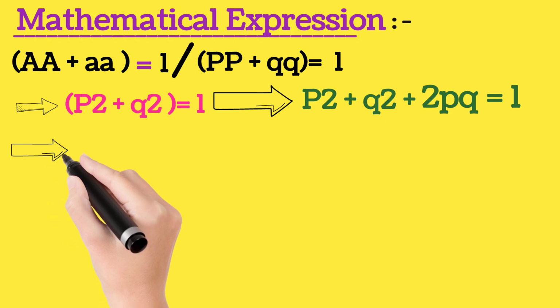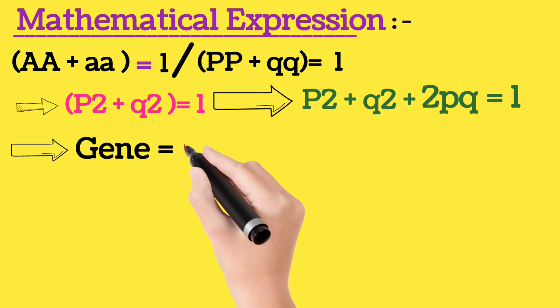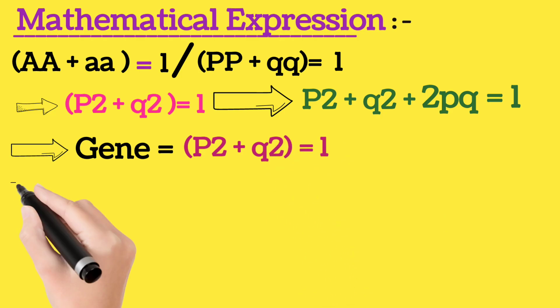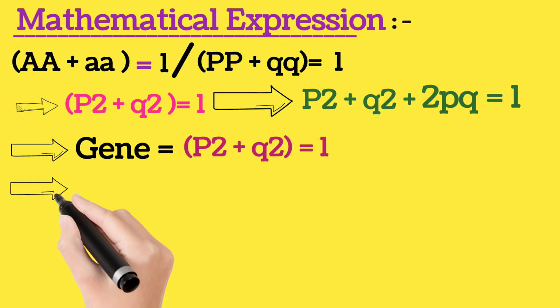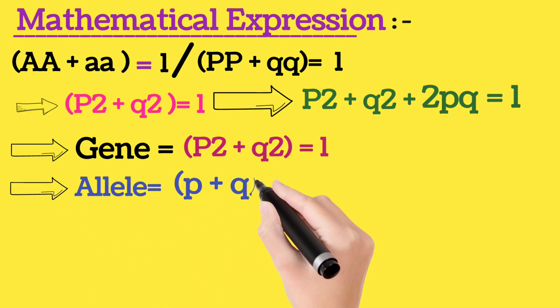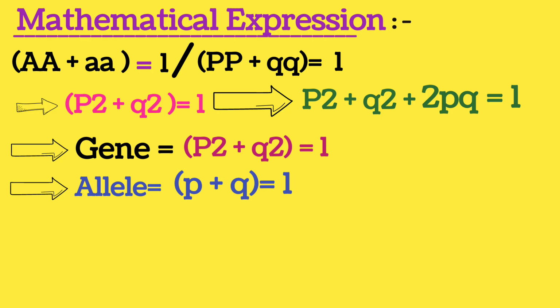Now we have a very important point to discuss. To calculate gene frequency in a population, we have the formula P squared plus Q squared plus 2PQ equivalent to 1, because genes work in pairs. Accordingly, for alleles, we can calculate frequency by P plus Q equivalent to 1, like this formula. I hope you got the concept beautifully.